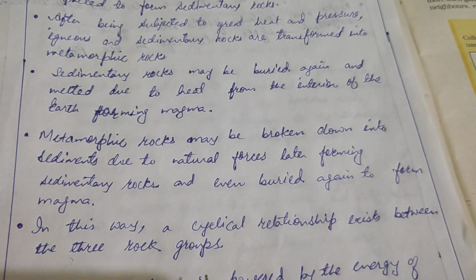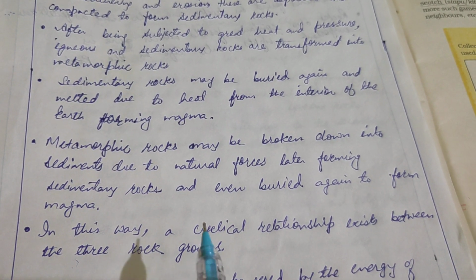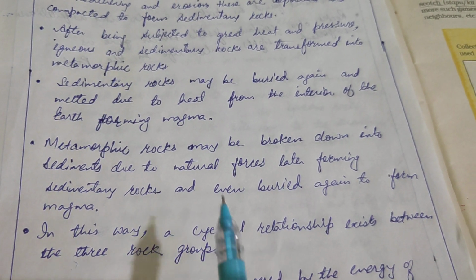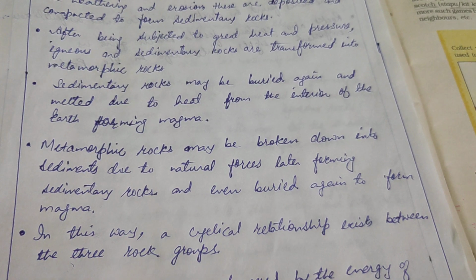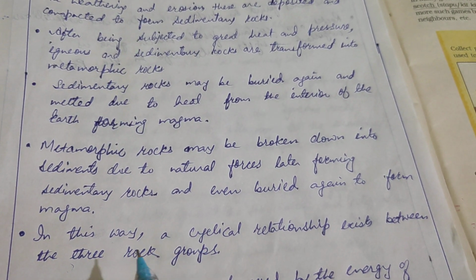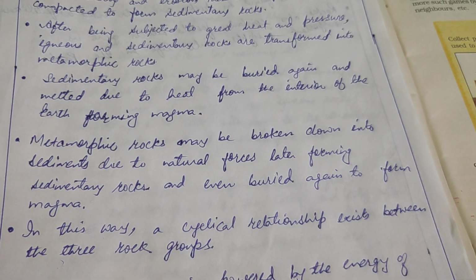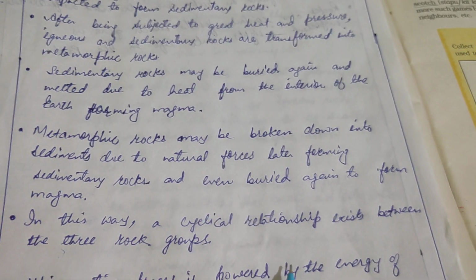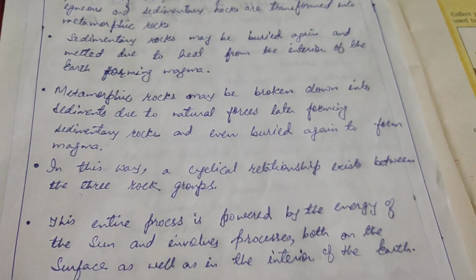In this way a cyclical relationship exists between the three rock groups. First igneous rocks are formed, then sedimentary, then metamorphic. Igneous rock forms sedimentary rock, then igneous and sedimentary both form metamorphic rock. And you have seen how metamorphic rock gets converted into sedimentary or igneous rocks. In this way a cyclic relationship exists among them.